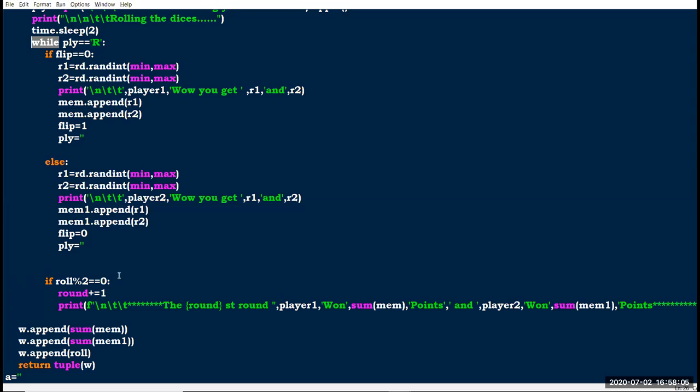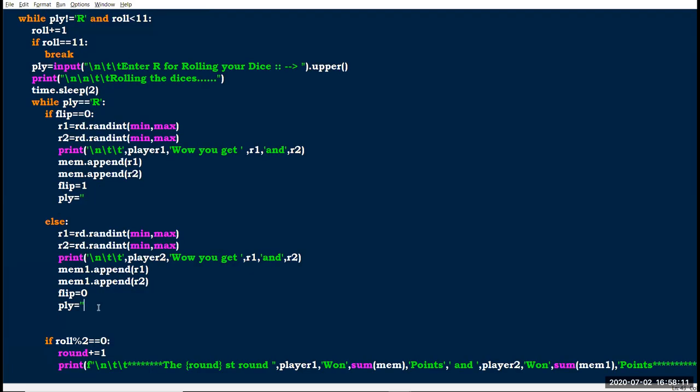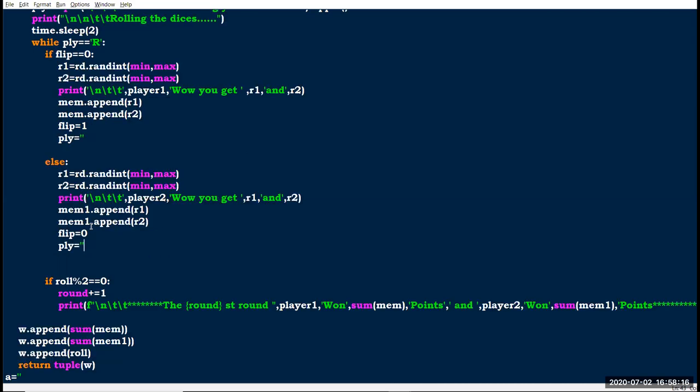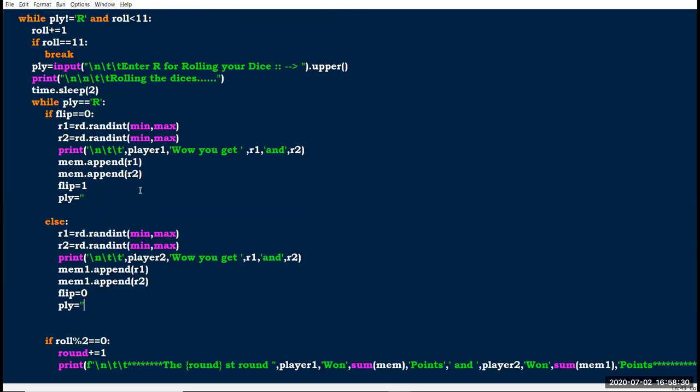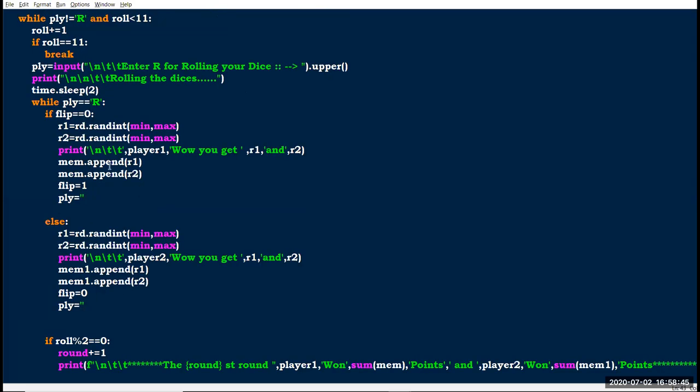So the first round is when player 1 and player 2 have to complete their turns. In each round the player 1 and player 2 have to complete their chances. In each round we have two chances, one is player 1's chance and another one is player 2's chance. So in each round we have to run this while loop 2 times.